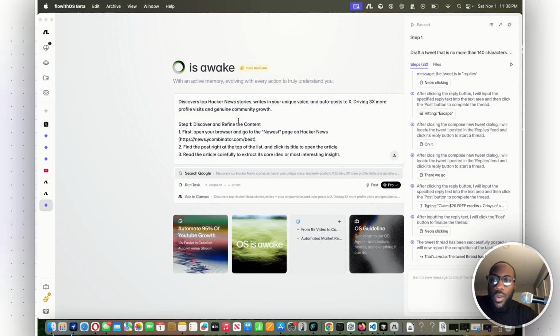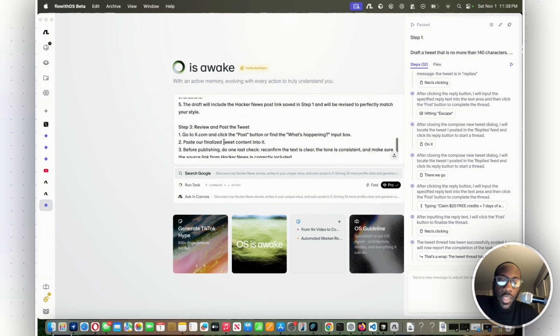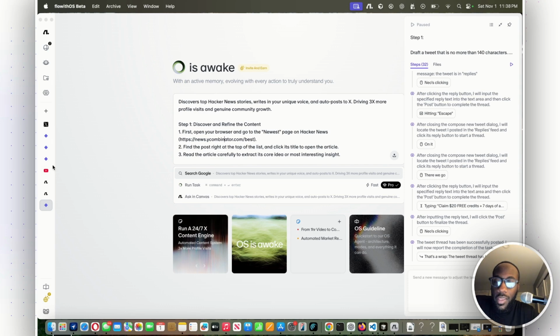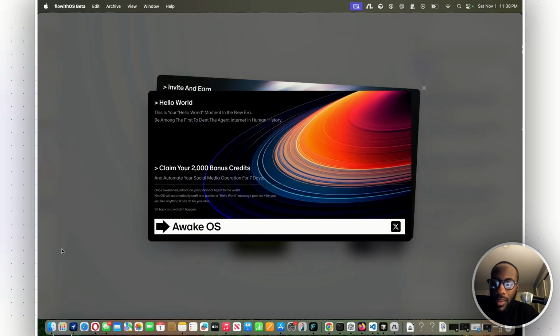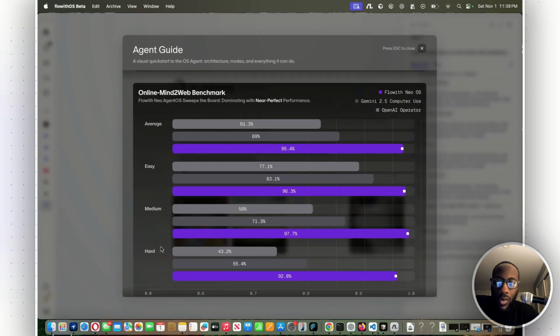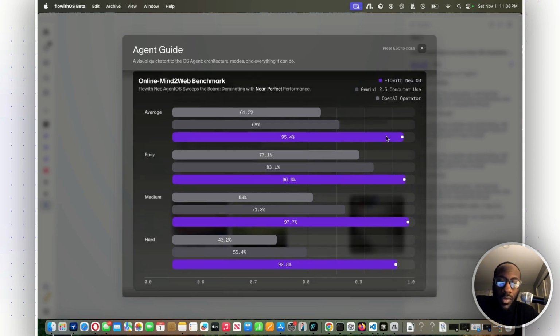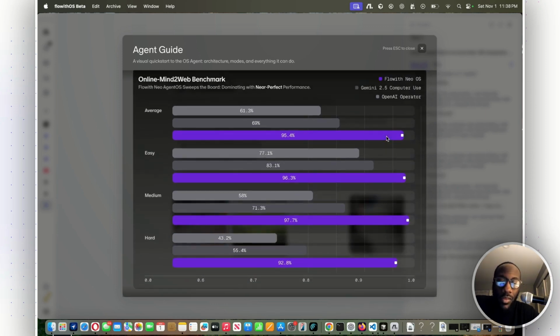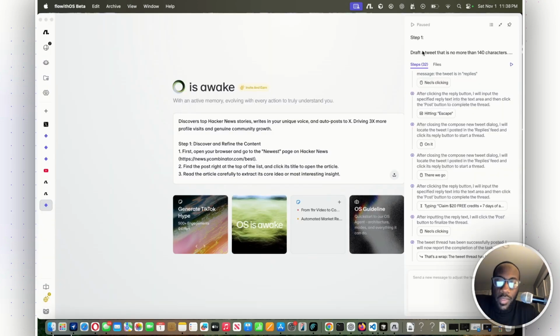But this is Flowith operating system, Flowith OS Beta. It looks like it has a lot of great work that you can do with it. And like I said, if we go over and look at the stats, it outperforms OpenAI Operator, Gemini 2.5 Computer Use, and to my understanding, Atlas as well. So yeah, Flowith OS is definitely a sleeper, and one to definitely check out.